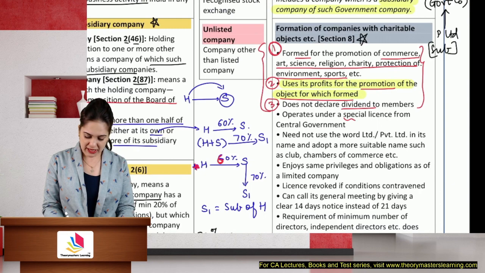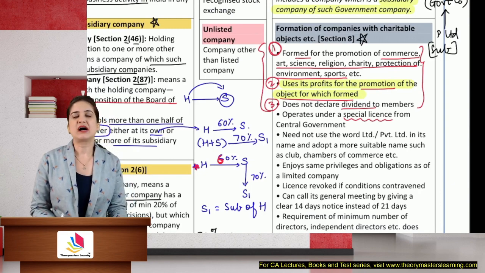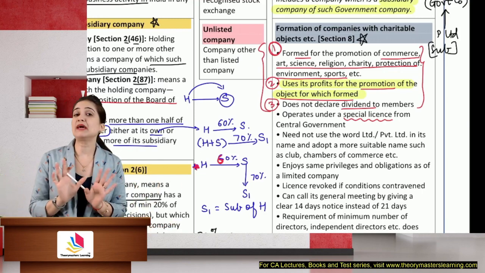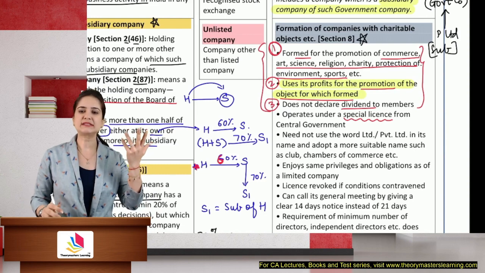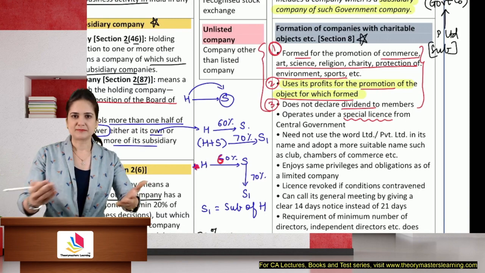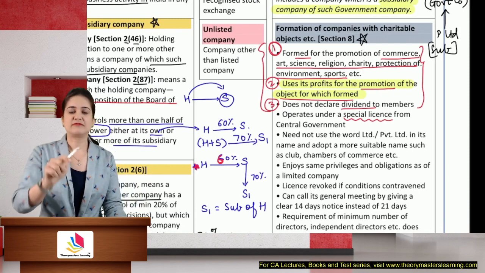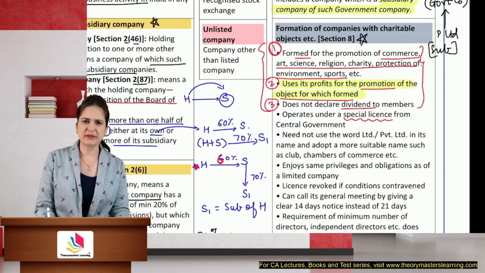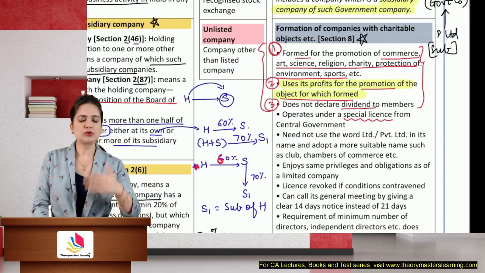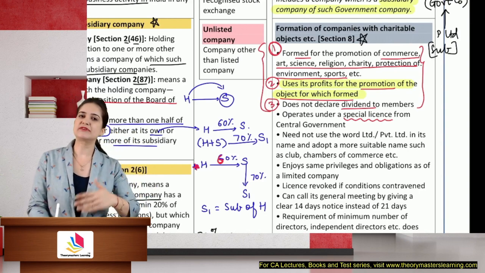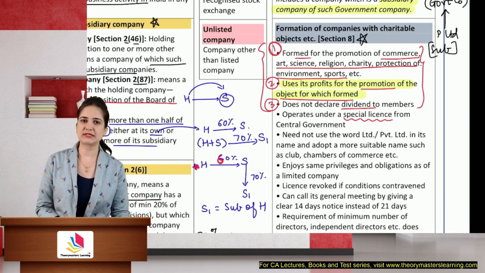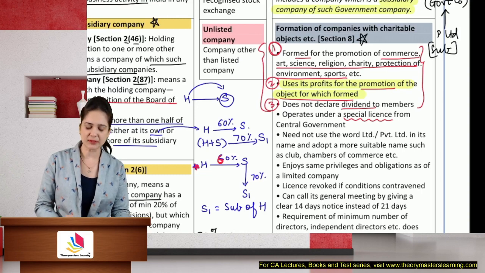It operates under a special license. Now, why so? Whenever I am a Section 8 company, I'm working for the society, I get certain privileges because my aim is not to earn profit. Now, I can't one day say that I am entitled to all the privileges, I am a Section 8 company. You have to apply to the central government. They will give you the benefit of a Section 8 company, certain privileges, and that permission to function as a Section 8 company is given through a license. So we need a special license from the central government authorizing us to claim all the privileges of a Section 8 company.